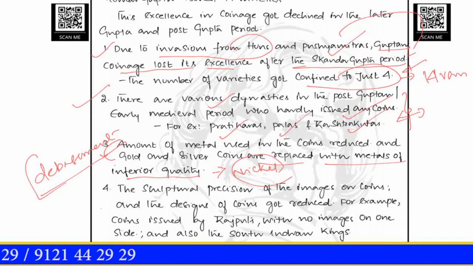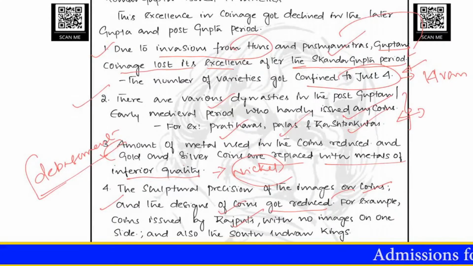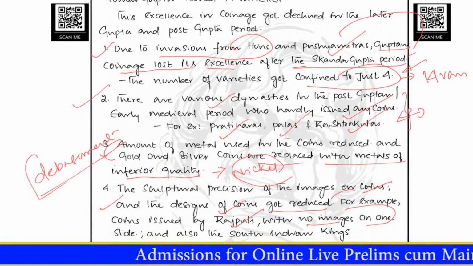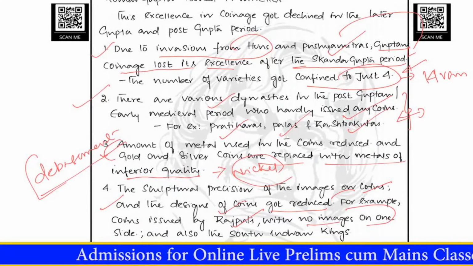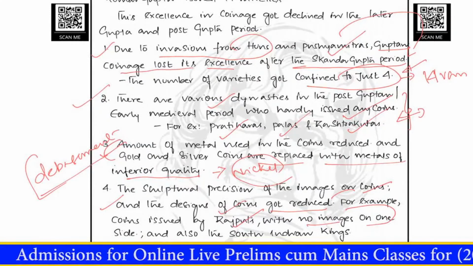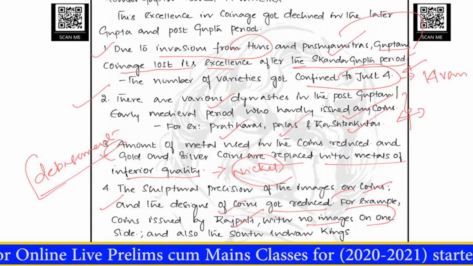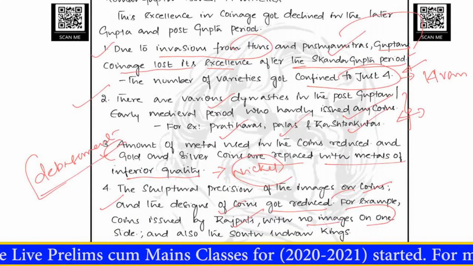So when you reduce the quantity of gold and silver and use other inferior quality metal, it is called debasement. And the next point is the sculptural precision of the images on coins and the designs of coins got reduced in the post-Gupta period. For example, the coins issued by Rajputs hardly had any images. They used to leave one side of the coin with a blank space. And also the coins issued by South Indian kings like Cholas, Cheras and Pandyans never emphasized the sculptural aspects of the coins. So they used to mint coins with some animal figures.